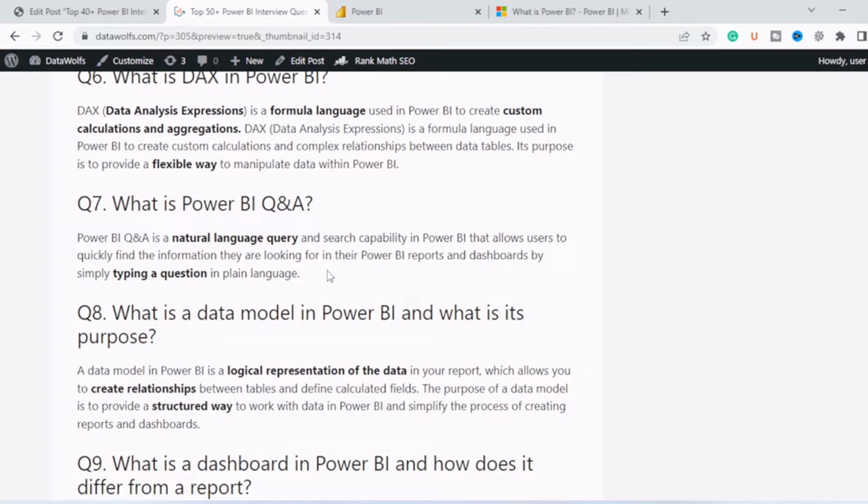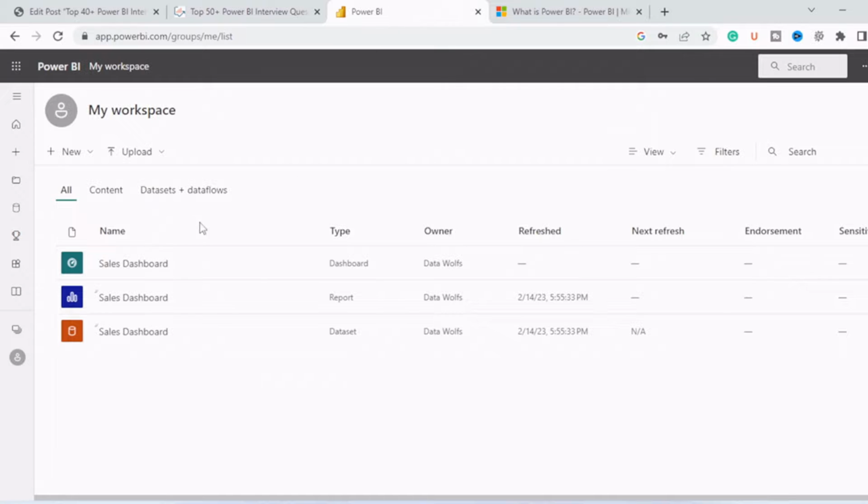Next question is, what is Power BI Q&A? So Power BI Q&A is a natural language query and search capability in Power BI that allows users to quickly find the information that they are looking for in Power BI reports and dashboards by simply typing a question in plain language. So let me give you a demo here.